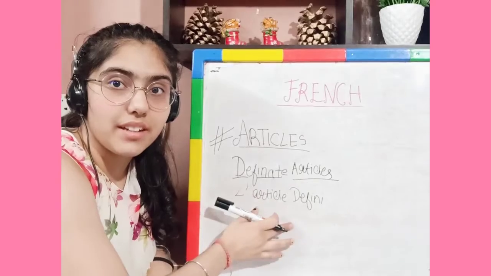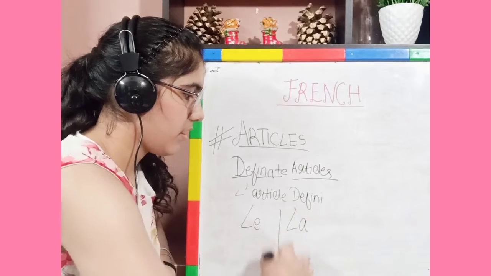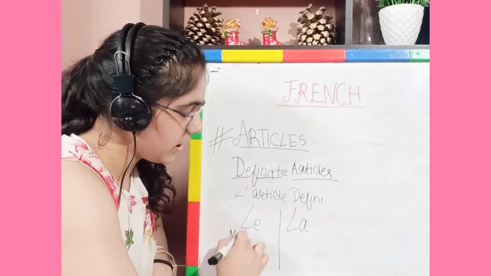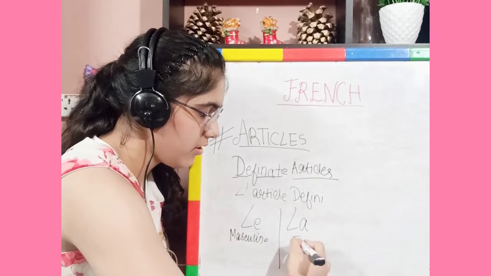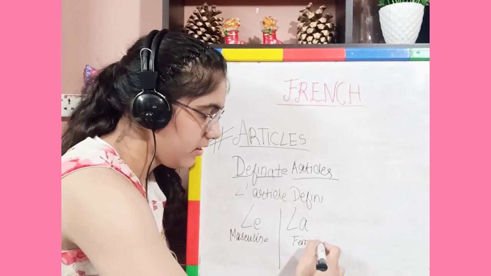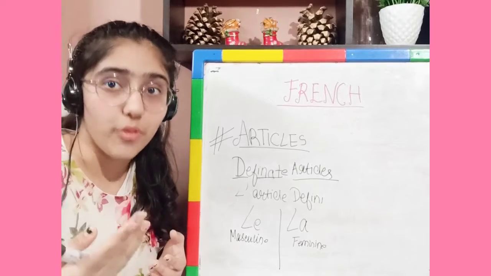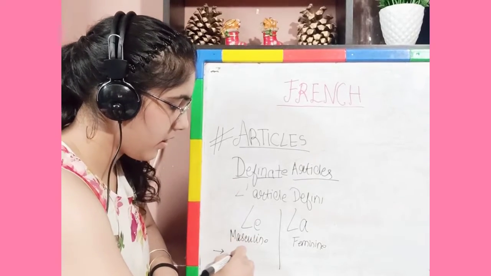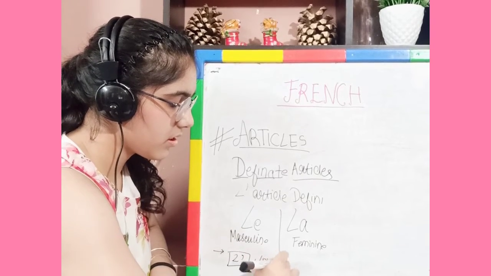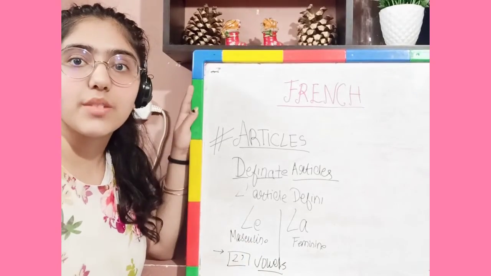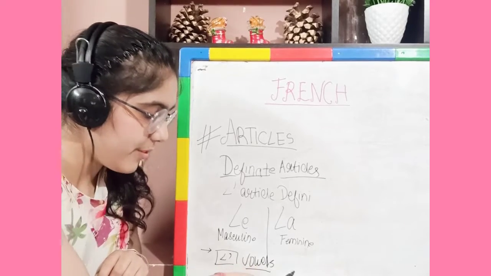Now in the definite articles we have types. First, le and la. Le is for masculine and la is for feminine. Then if we have a word which starts with a vowel, then we write l apostrophe. This is for vowels. Now, is it visible? Yeah. So this is l apostrophe for vowels.